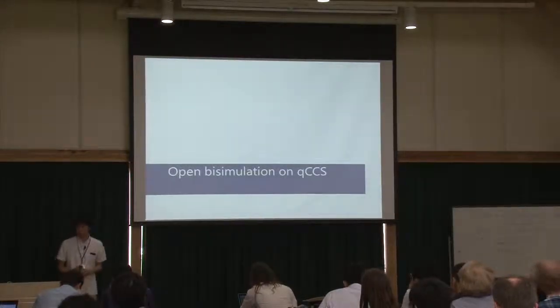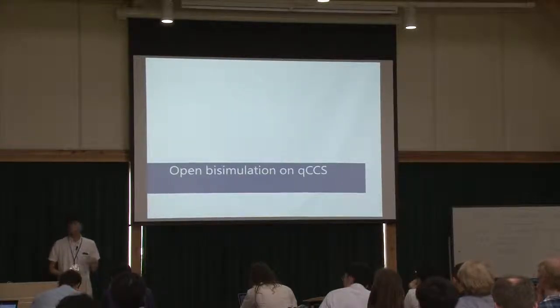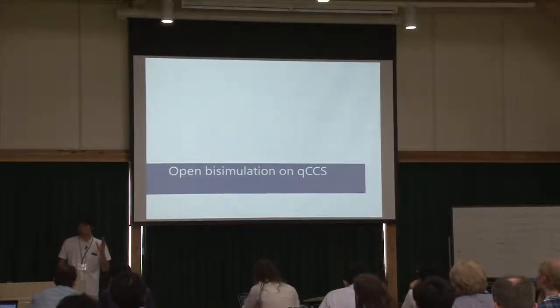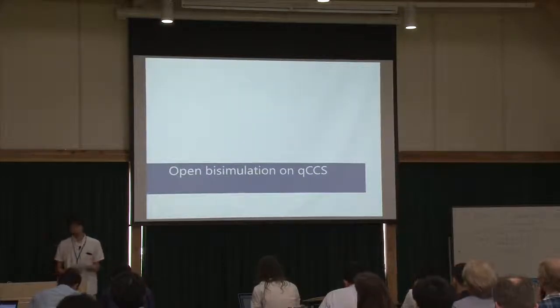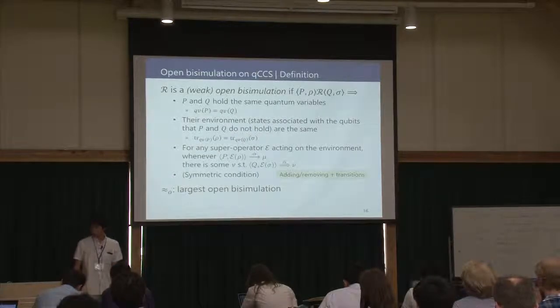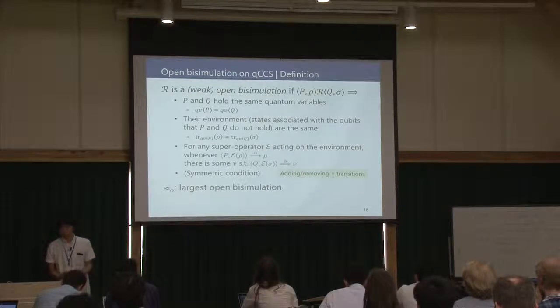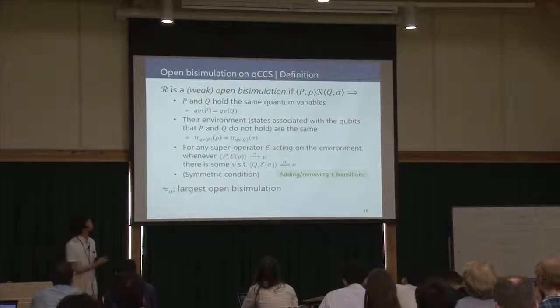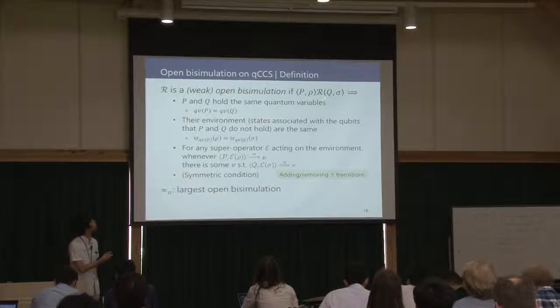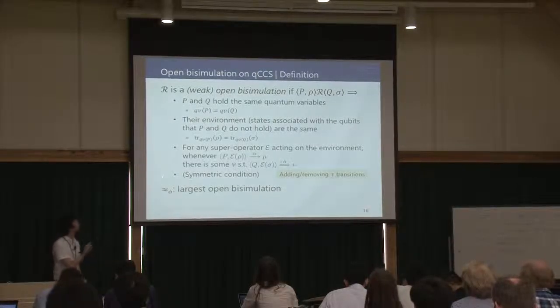So we have seen the definition of QCCS. I'd like to introduce an existing equivalence notion, which is open bisimulation. Open bisimulation is an equivalence relation between configurations. If two configurations, P, rho, and Q, sigma, are open bisimilar, then the following four conditions hold.